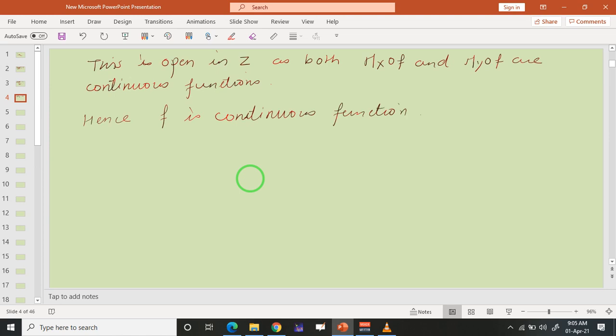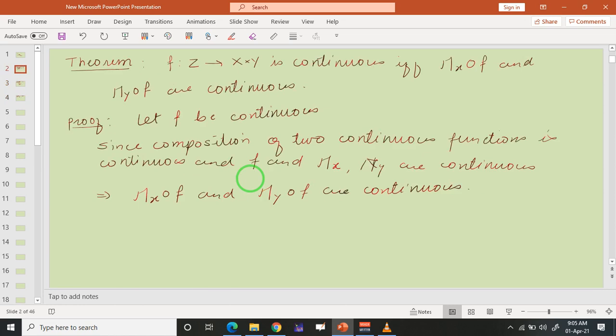So what we have proved today is, if f is a function from a topological space Z to the product space X cross Y, then f is continuous if and only if the component functions are continuous.